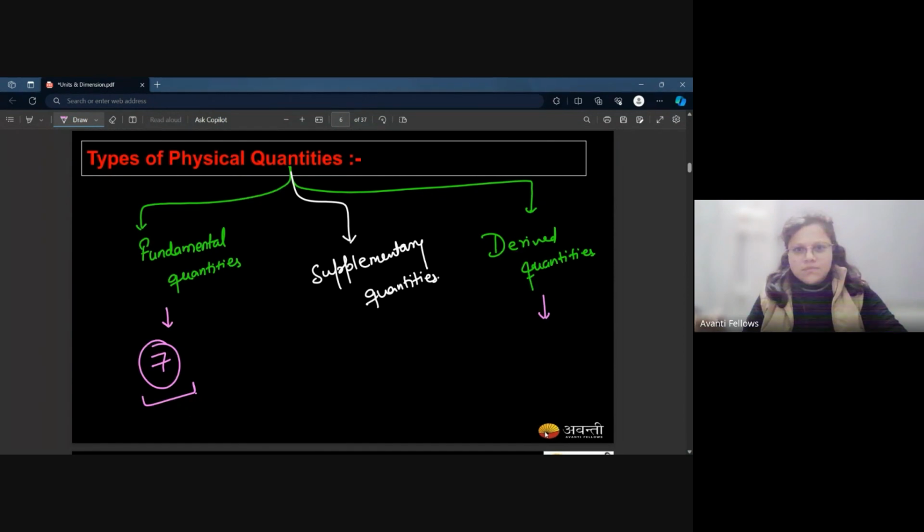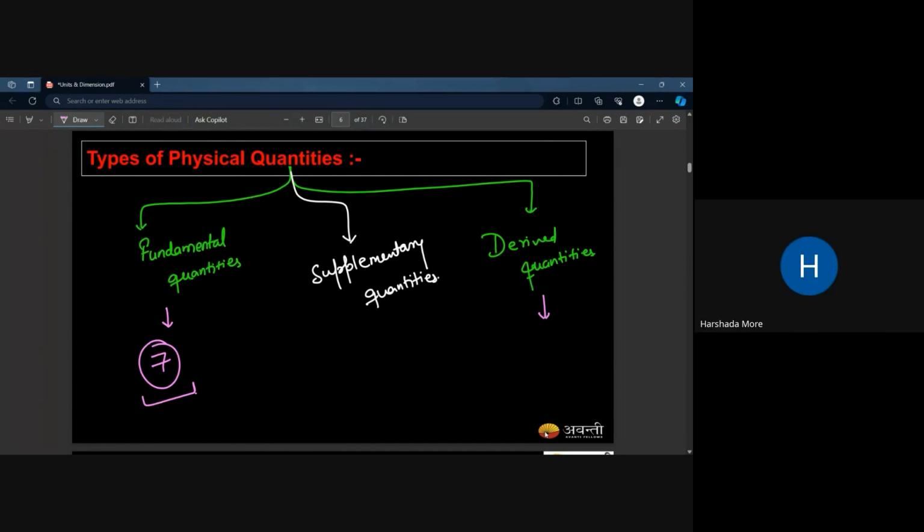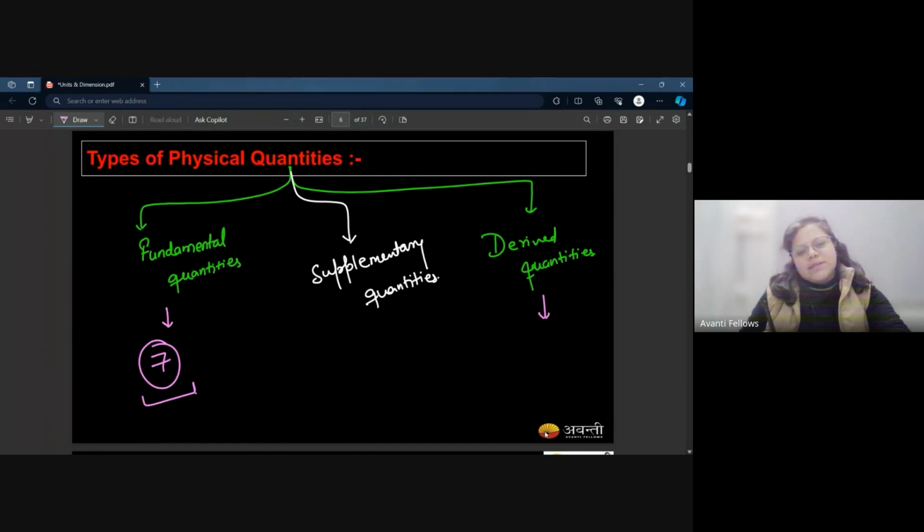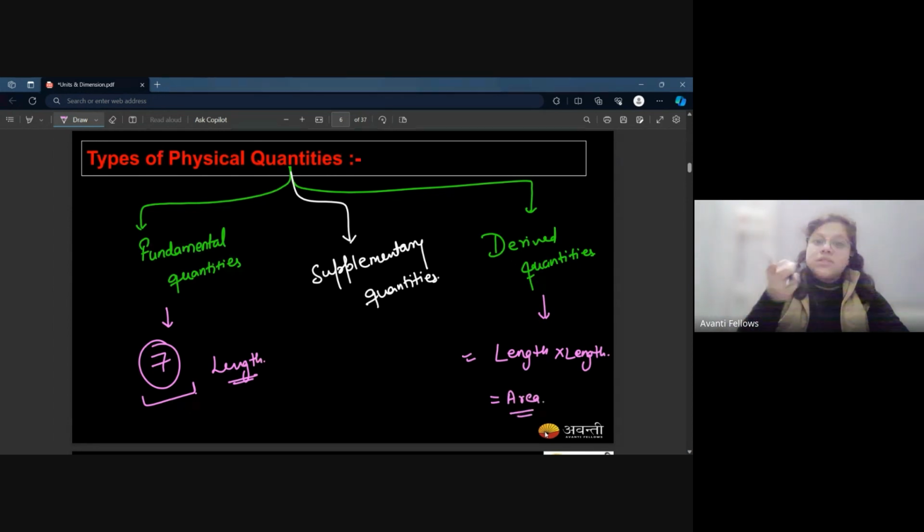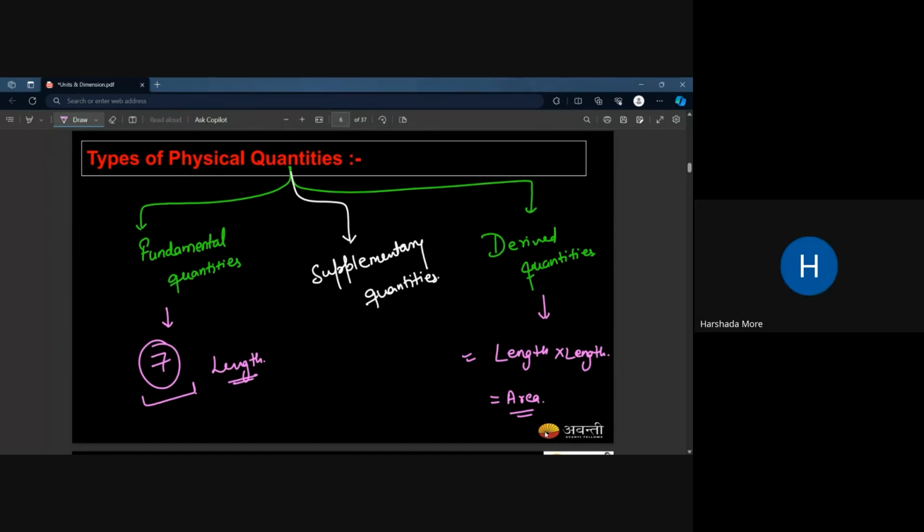Derived quantities. Many. Right? So let's say length is a fundamental quantity. And if you multiply length 2 times, like this, you will get the area. So area is not a fundamental quantity since you can subdivide it into length. Is that okay?